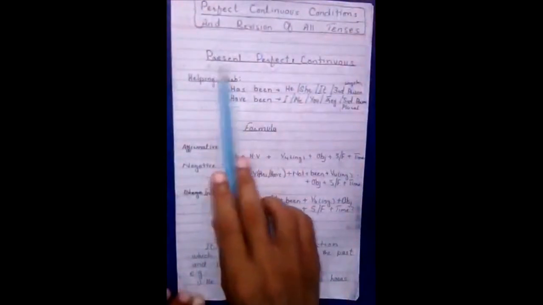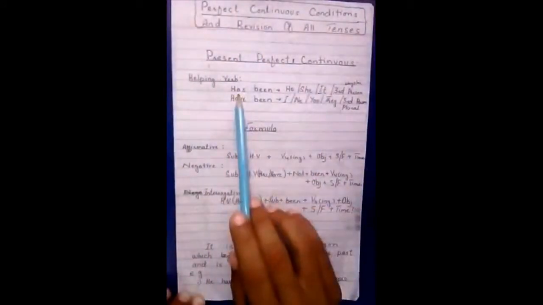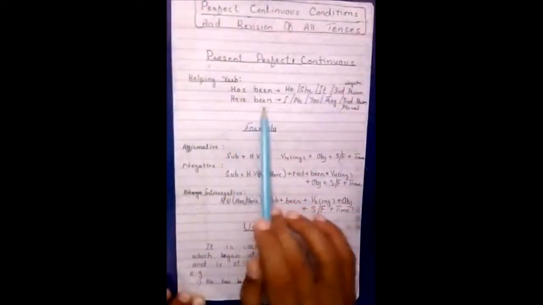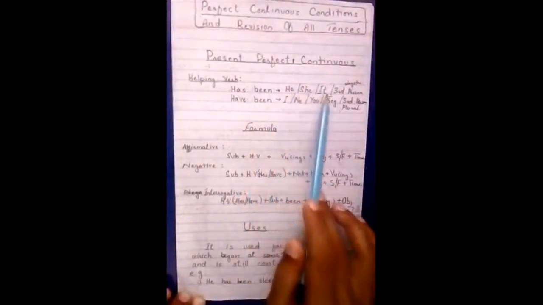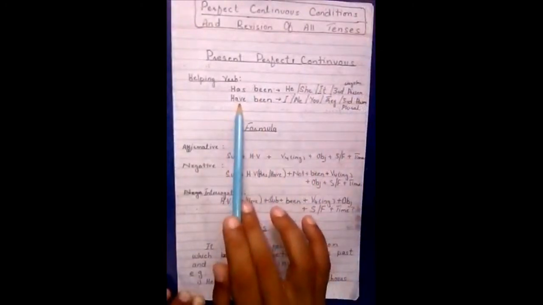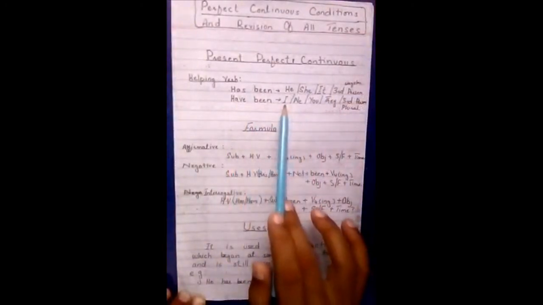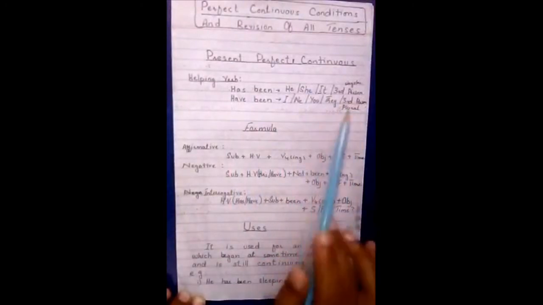So this is our first tense today, present perfect continuous. In present perfect continuous we use the helping verbs has been and have been. For has been we use the subjects he, she, it and third person singular noun. For have been we use the subjects I, we, you, they and third person plural noun.